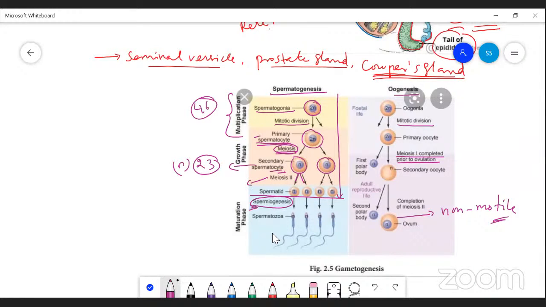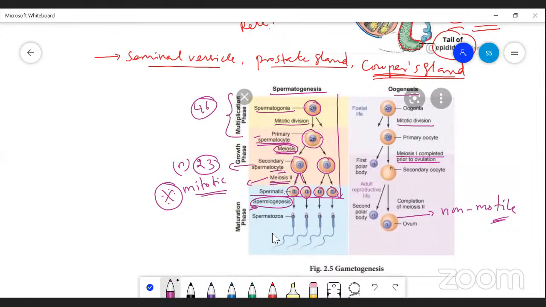Second meiosis is mitotic in nature. This is another important question. First meiosis is meiotic in nature and is called a reduction division. After the second meiosis, 4 haploid spermatids are produced. So from one primary spermatocyte, 4 spermatids are produced.